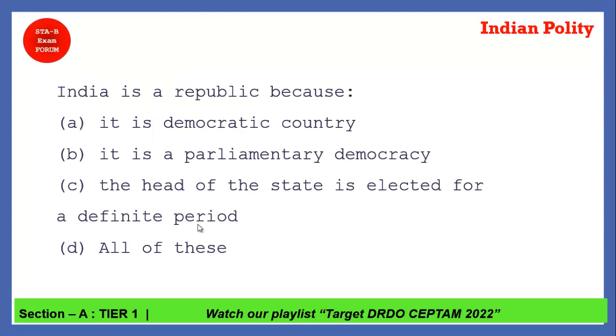Coming to the next question: India is a republic because, with these four options. Option D, all of the above, is not correct. Option C is the correct one: the head of the country is elected by the people for a definite period of time. Republic means Ganatantra, chosen by the people. So how is a representative chosen? Through elections. So option C is the correct answer.